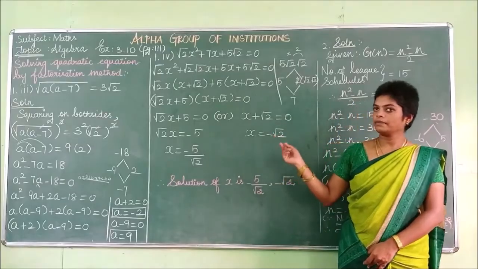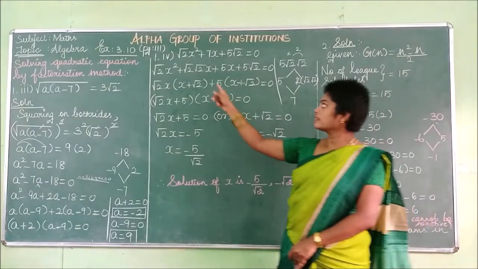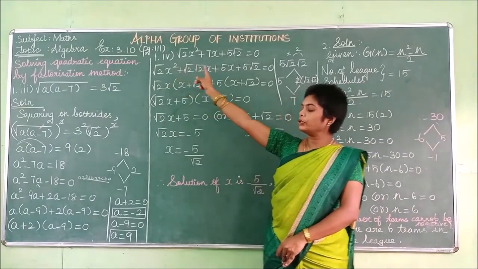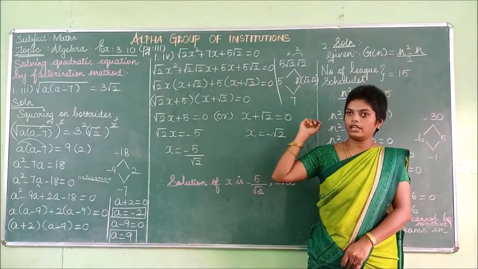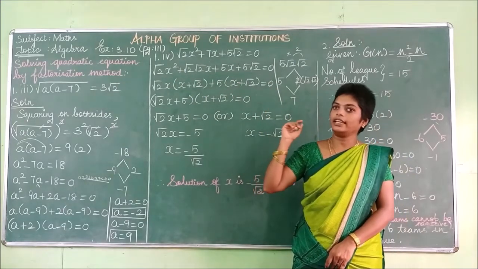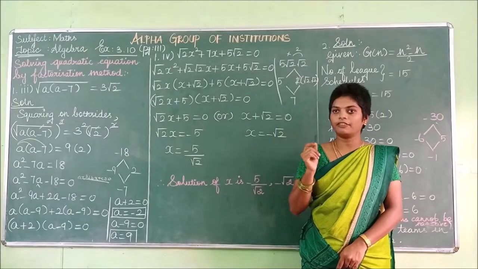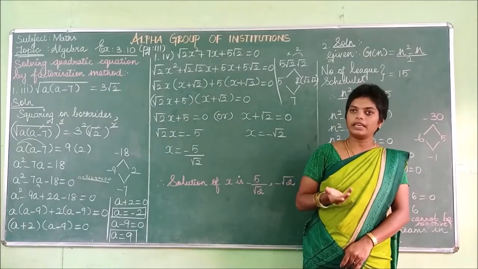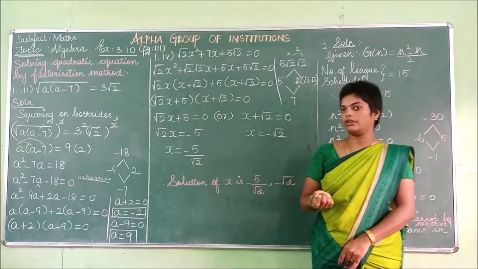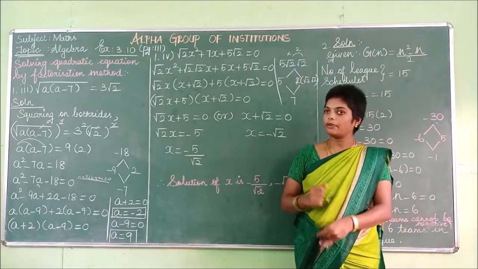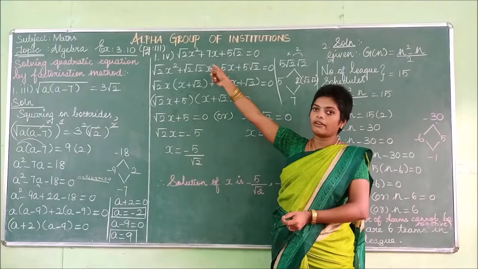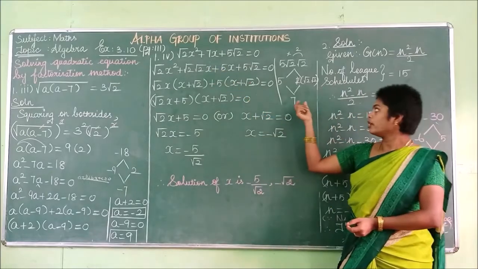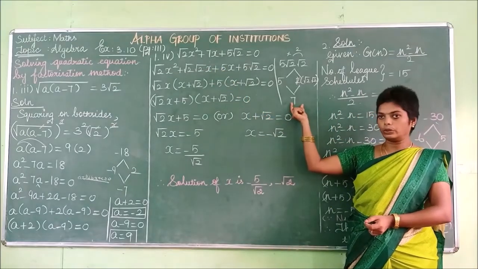Listen to the next problem. First one, fourth subdivision. So listen, what is the question? Root 2 x square plus 7x plus 5 root 2 is equal to 0. So check the question, it is already in the general form. What is the general form? Ax square plus bx plus c is equal to 0. So second step, what do you have to do? You have to split the middle term. What is our middle term? Our middle term is 7. So you have to separate that 7 into two terms.